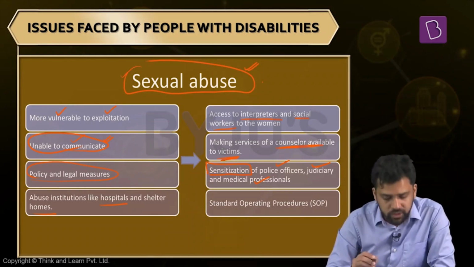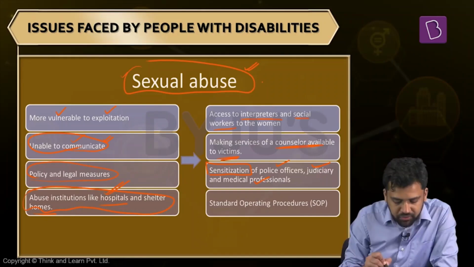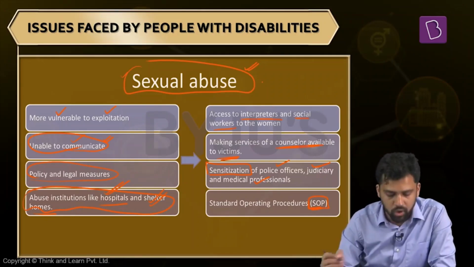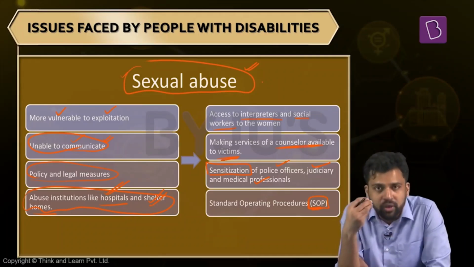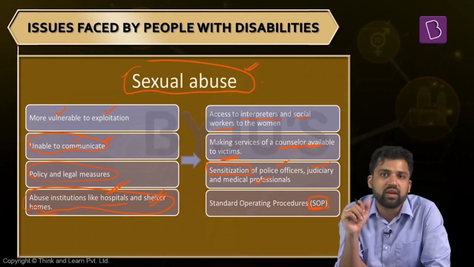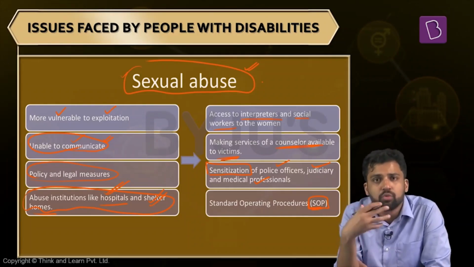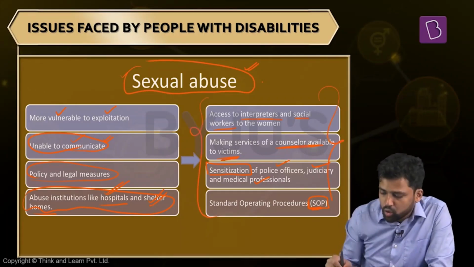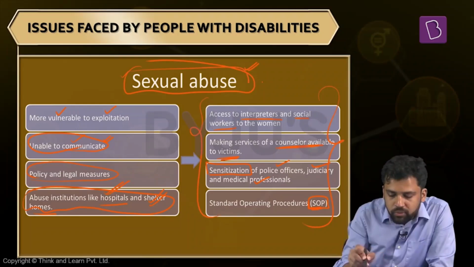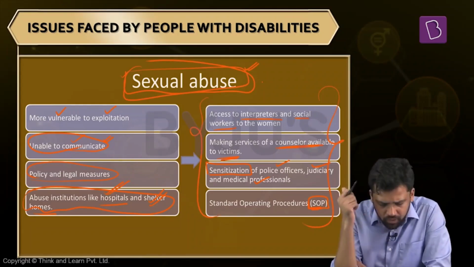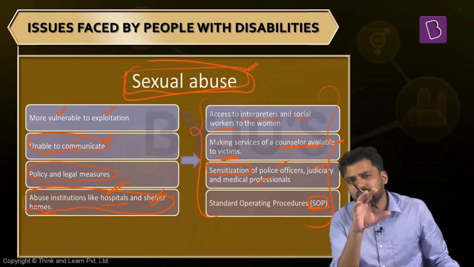Sensitization is a must. Apart from this, since this kind of exploitation happens many times within hospitals and shelter homes, we need to devise certain standard operating procedures that need to be followed here. For example, who is given access to which part of these institutions, for what duration they are given access, and regular monitoring of their activities. Also, while recruiting staff, we need to have a very careful selection process. Apart from that, they should be regularly trained. So all these things are very important to handle the vulnerability of exploitation of females with some sort of impairment, some sort of disability.